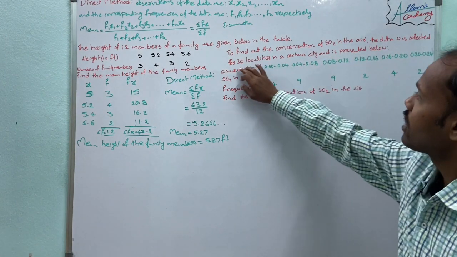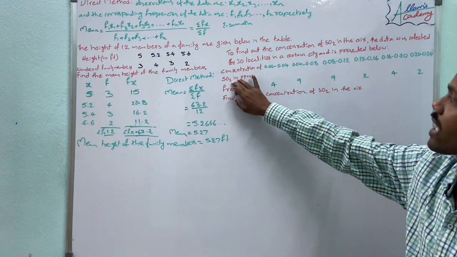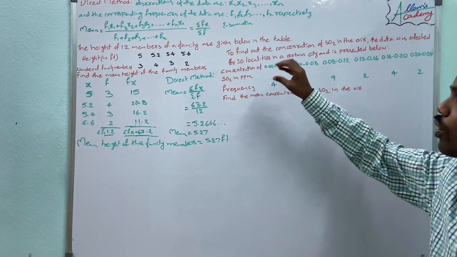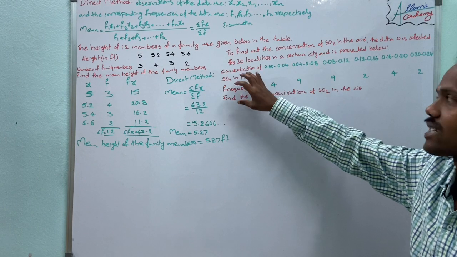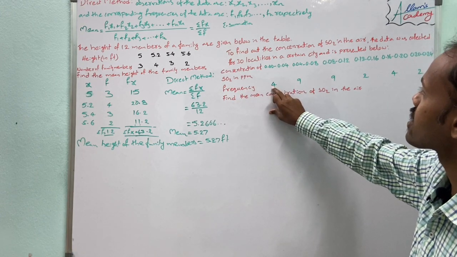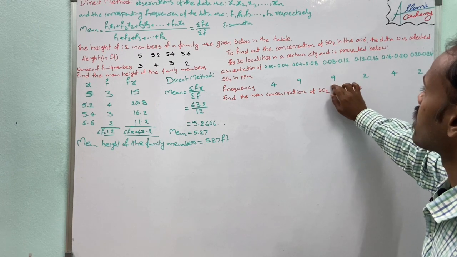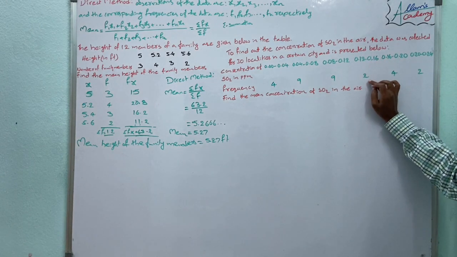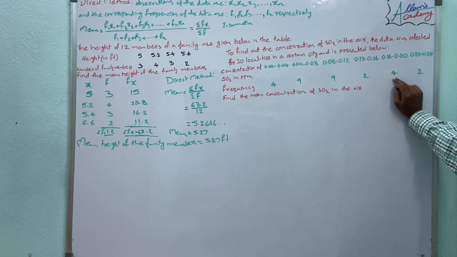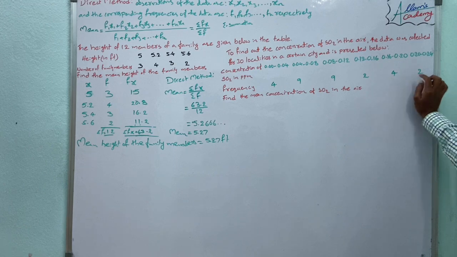Now the next problem is to find the concentration of SO2 in the air. The data was collected for 30 localities in a certain city and is presented below: concentration of SO2 in ppm, where ppm means parts per million, that is, how many parts of SO2, sulfur dioxide, are present in a million parts. For 0.00 to 0.04 the frequency is 4 localities. 0.04 to 0.08 is 9. 0.08 to 0.12 is 9. 0.12 to 0.16 is 2. 0.16 to 0.20 is 4, and 0.20 to 0.24 is 2.